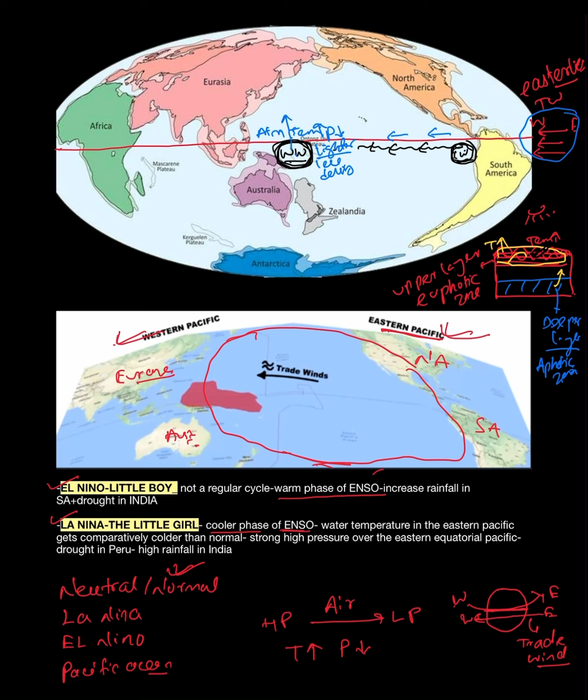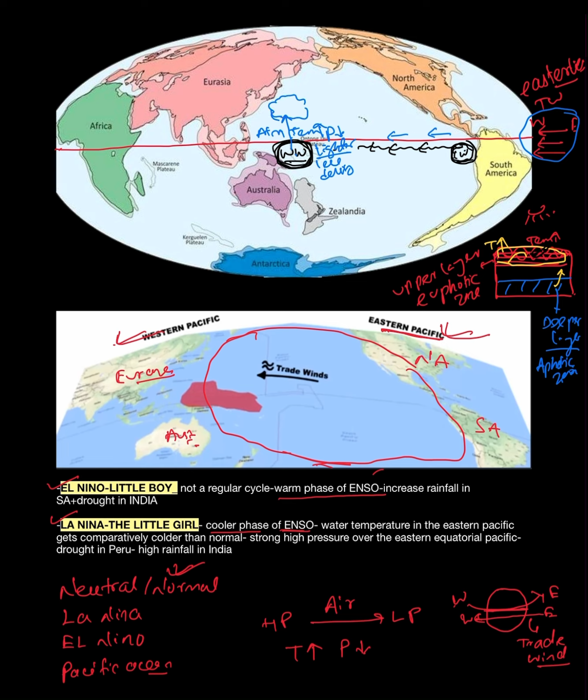As we know, the lighter, less density air will move upward. As the atmospheric air moves upward, it will collect some moisture from the surface.